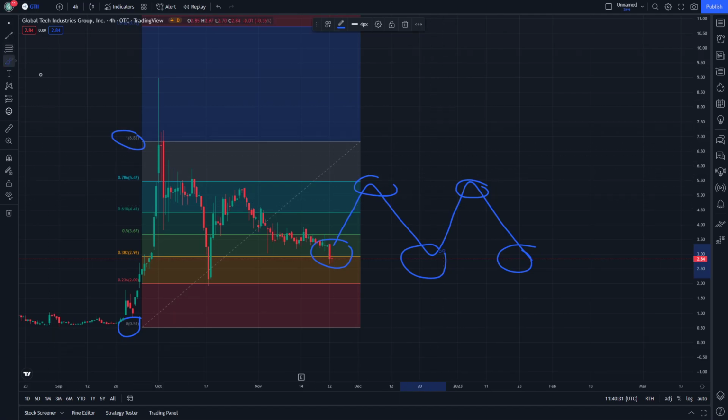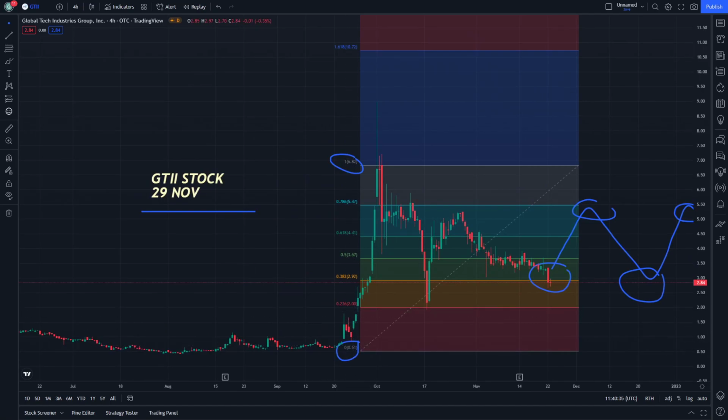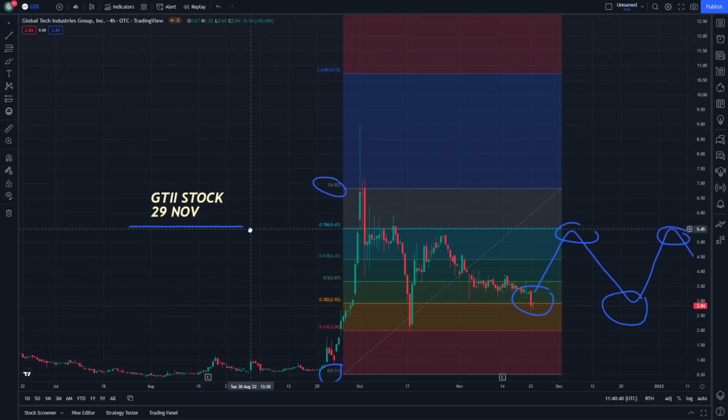That's what we wanted for the GTII to be actually explained according to its price prediction and technical analysis that can be or could be shown on this video.